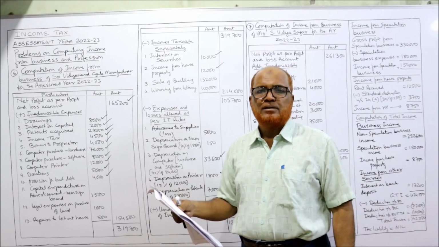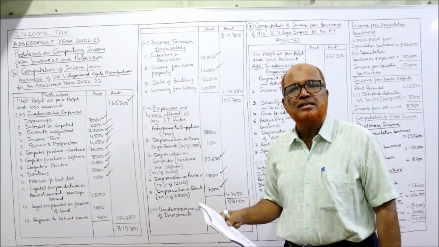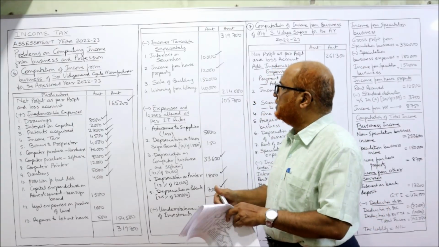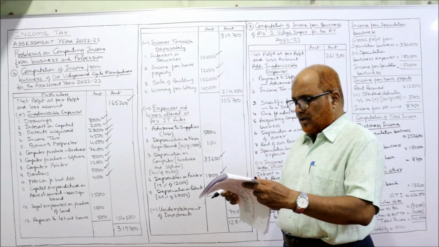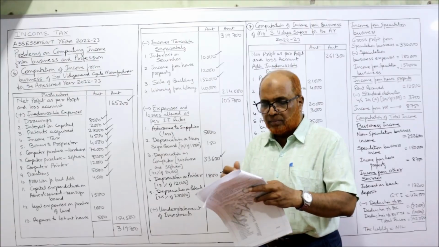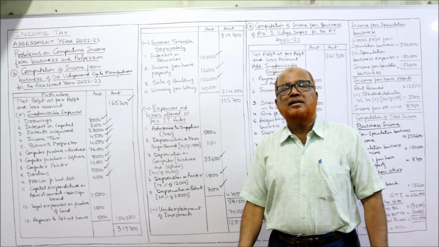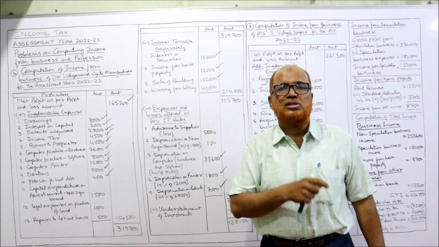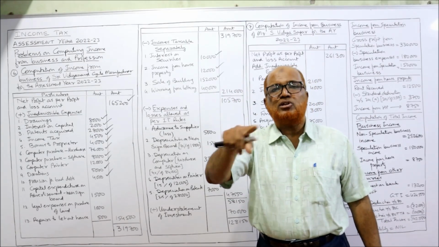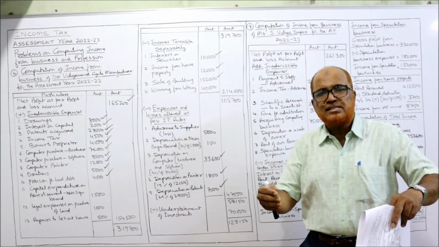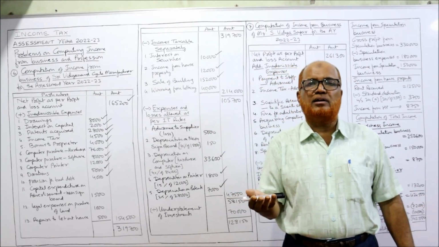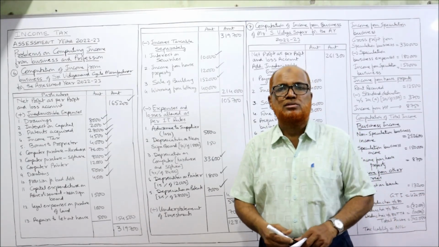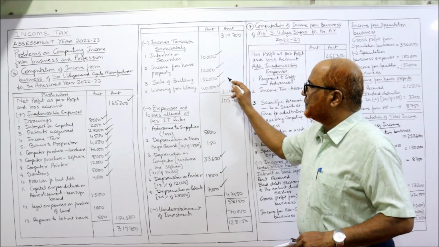Sale of building. Sale of building is a capital receipt. It is not a revenue income. So sale of building should be deducted, 1,52,000. Next, winning from lottery, part of the business activity. Income Tax Act says winning from lottery is taxable under income from other sources, even if it is the activity of the business. If the business activity is to purchase the lottery tickets, if the lottery ticket is won, then it is taxable under income from other sources. So we deduct income from lottery.